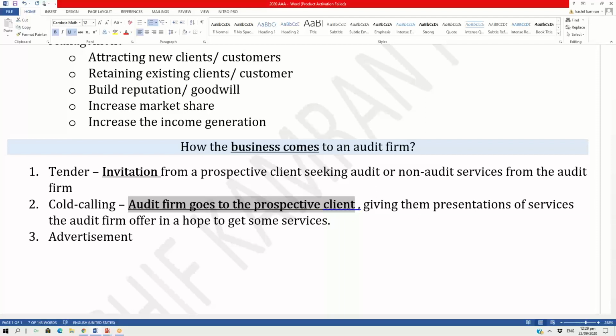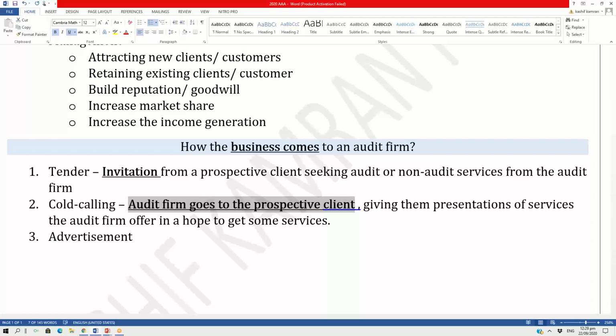Just imagine yourself when you're looking for a job. There are two ways to look for a job. Either you get a job ad in the newspaper and you say, oh, I should forward my resume to this company. That's one way. That's like a tender. The vice versa is, if there is no job ad in the newspaper, you might go to the human resource departments of multiple companies and keep dropping your CVs, or keep dropping your CVs over the internet in different companies, in a hope that you might get a job.